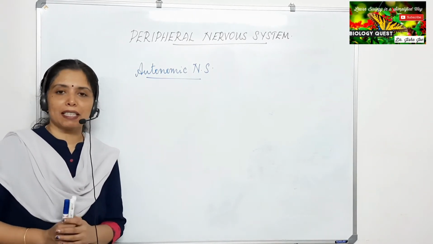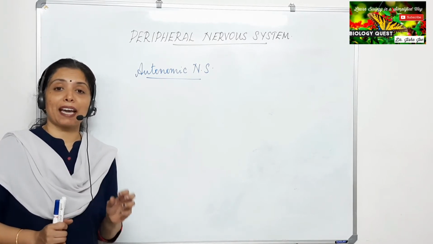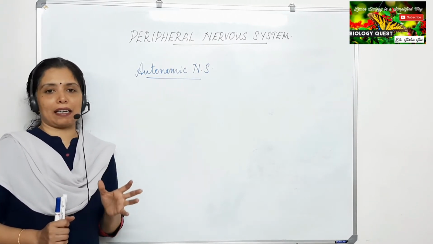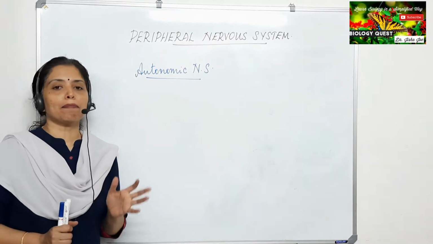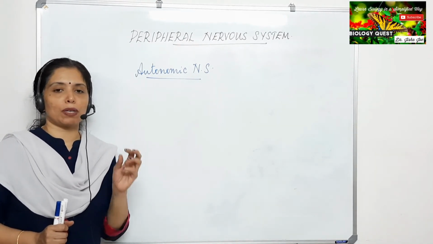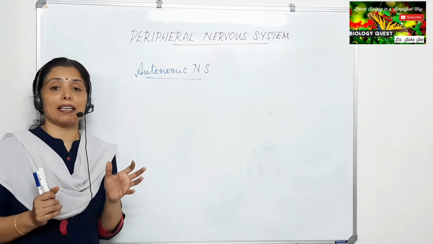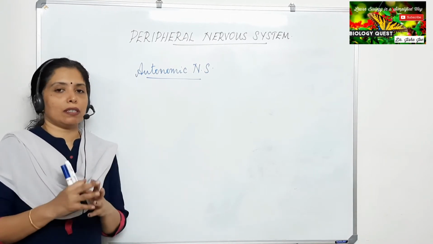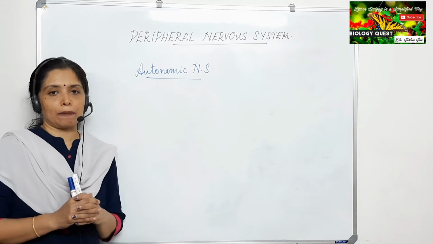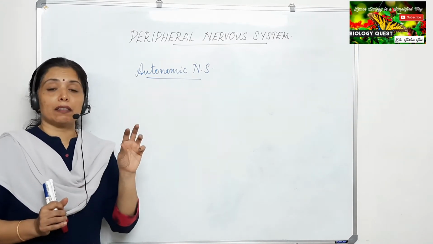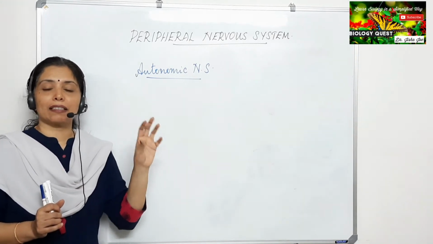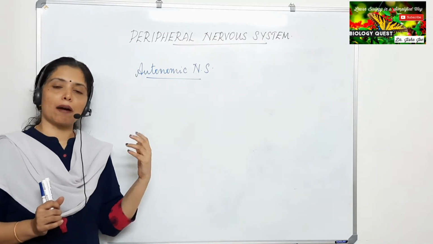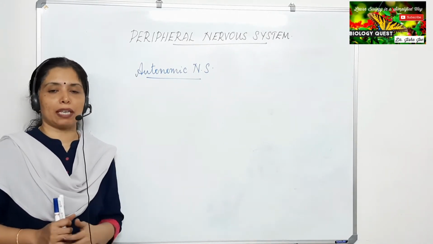The autonomic nervous system consists of a pair of chains of ganglia on either side of the backbone. Ganglia, we have seen. What is a ganglion? A ganglion is an aggregate of cell bodies of several different neurons. So these chains of ganglia occur in pairs and they are present on either side of the backbone.